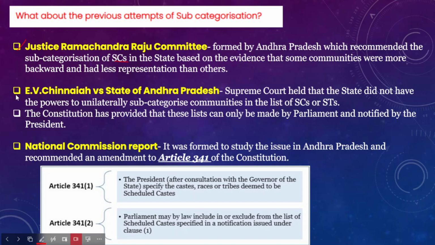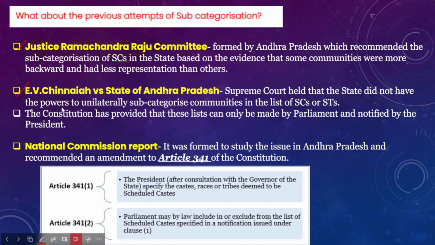In the earlier discussion about subcategorization of OBCs, we talked about the E.V. Chennaiah versus State of Andhra Pradesh judgment of the Supreme Court. In this judgment, the Supreme Court held that the state did not have any powers to unilaterally subcategorize the communities within STs, SCs and OBCs. The Supreme Court says that states have no powers to subcategorize the SC/ST communities. Why? Because the Constitution has provided this right solely to the Parliament, and then it would be notified by the President.